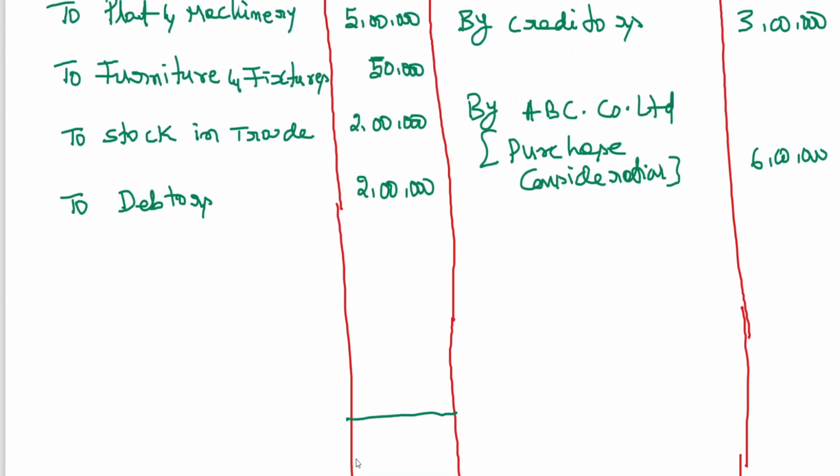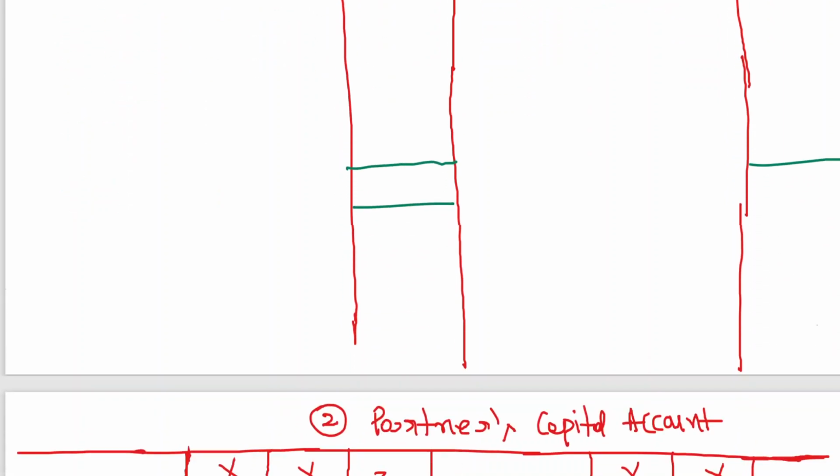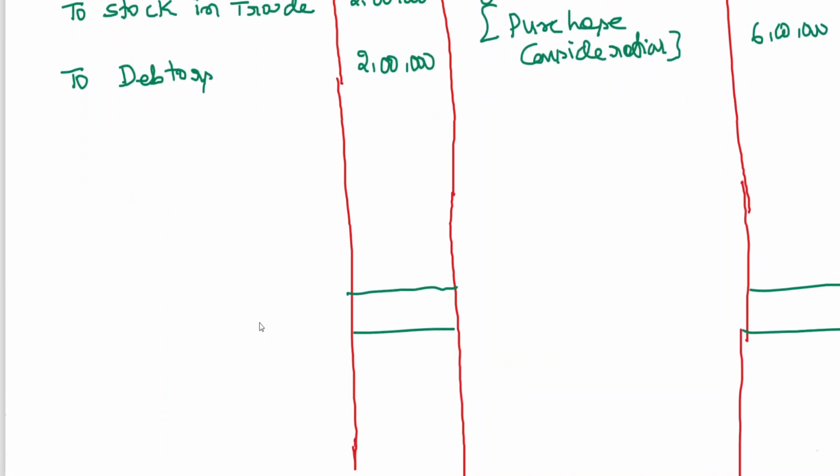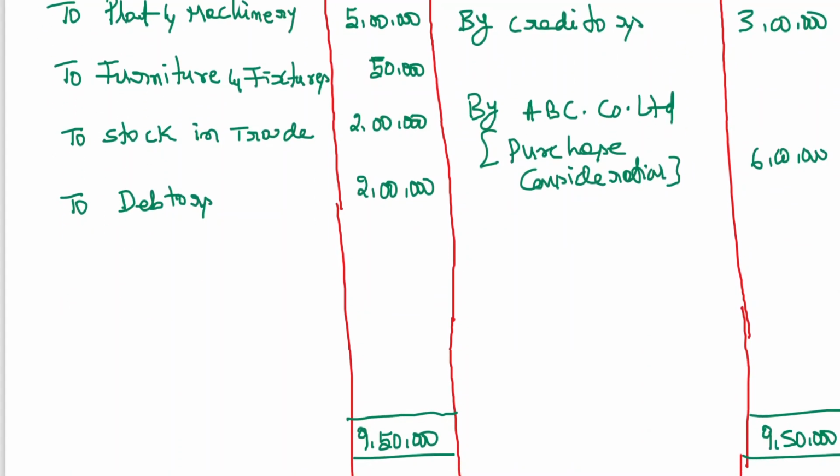I think it appears that realization account debit side is showing more. Yeah, 5 lakhs, 7 lakhs, 9 lakh 50,000 is the total. Debit side is showing more, means you are getting a loss. 9 lakh 50,000 minus 9 lakhs, you are getting 50,000 loss. 50,000 loss will be transferred to partners' capital account.